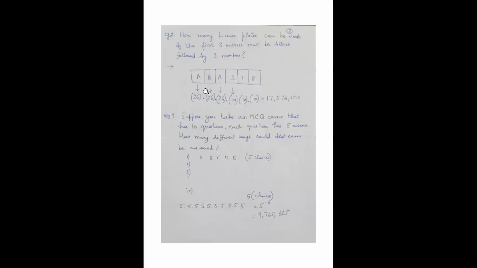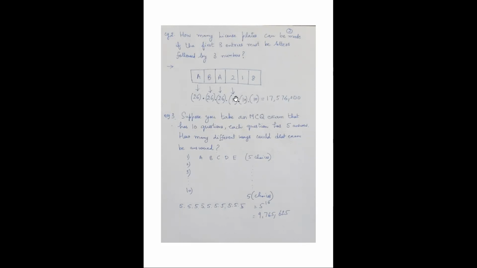option available to you is 26, multiplied by 26 for the second one, 26 for the third one, then 10, 10 and 10, because these are digits. All right, this is counting with replacement, because for the first place any possibility from A to Z is there, and you can repeat that also. The second place can also be occupied by any letter from A to Z, right? So if you multiply 26 by 26 by 26 by 10 by 10 by 10, you will get these many license plates